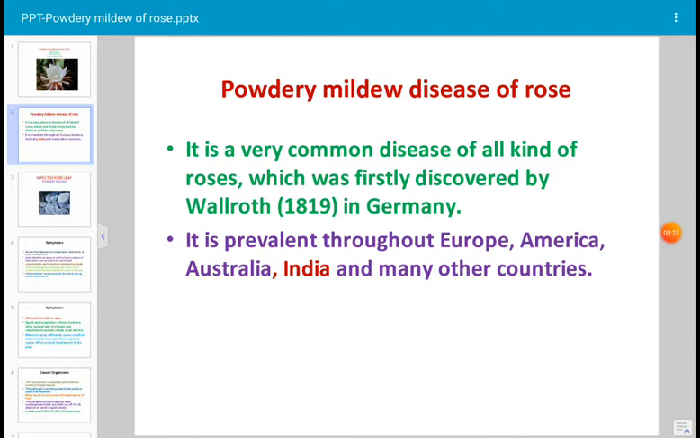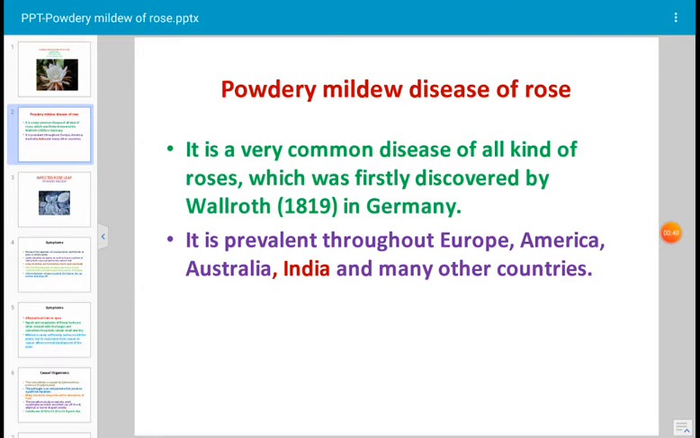Most of the thallus of the fungus occurs outside the host and penetrates some haustoria, food sucking organs, inside the host tissue and absorbs food material. Hence the name mildew. Mildews are pathogens which are ectoparasites. They occur outside the host.